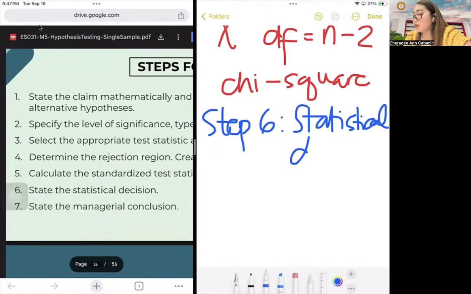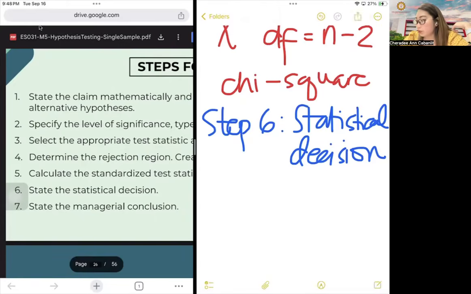We can actually skip the managerial decision, but in reality we use it: how do we apply that result to our operations? That's the point of the managerial conclusion. But we can focus on the statistical decision for now in our class. Let me save this one as your guide.